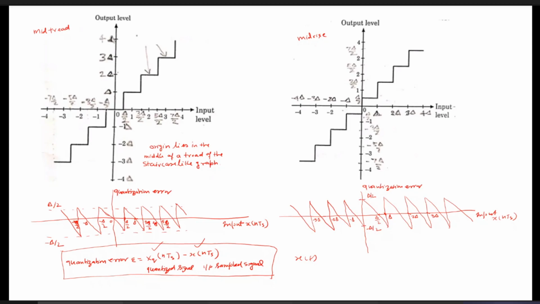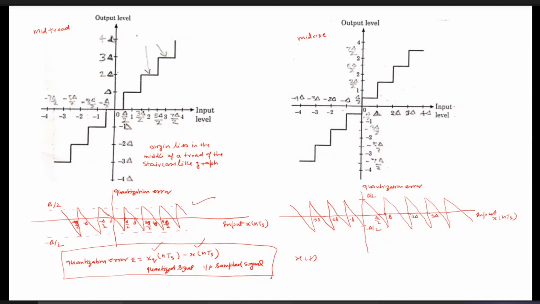You can see here also, that is our input signal. Once the input signal is between 0 to delta by 2, whether it is delta by 4 or delta by 8, as long as it is between 0 and delta by 2, the output is always kept as 0. Because of this approximation, the quantization error appears. And the nature of that quantization error for mid-rate quantization is this.